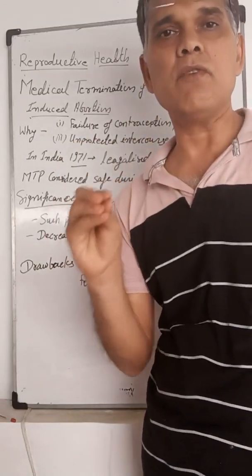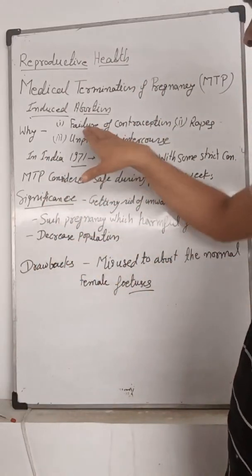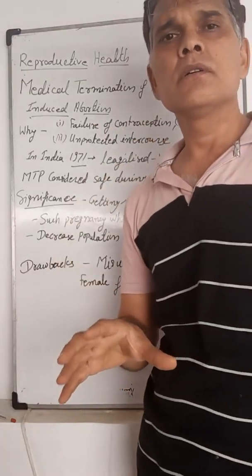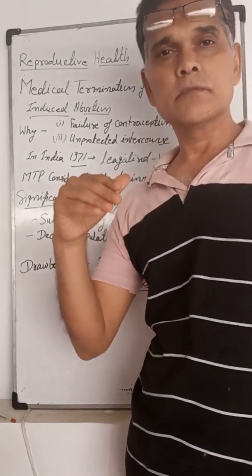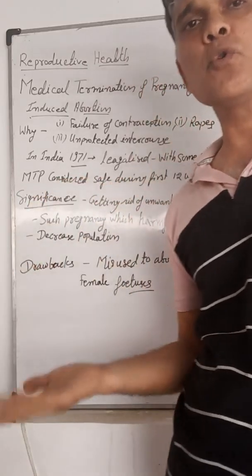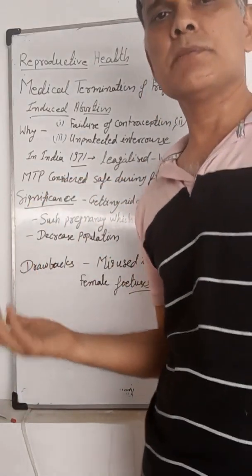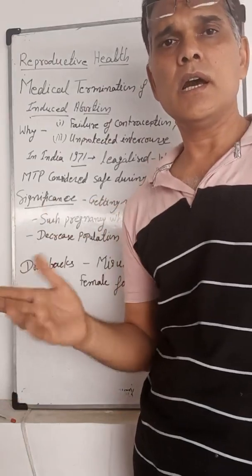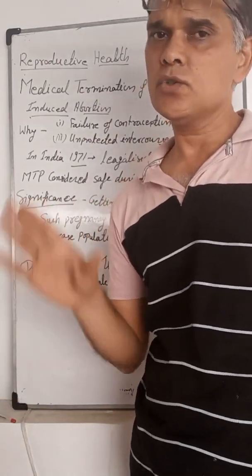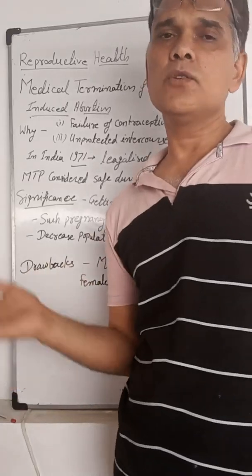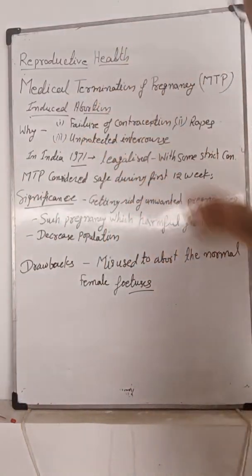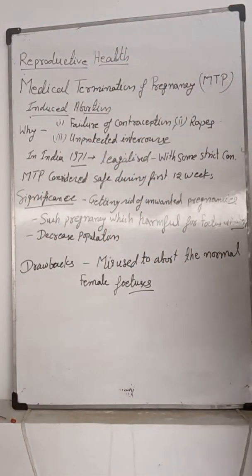Why is MTP required? Sometimes MTP is required due to failure of contraception. At the time of intercourse, different persons utilize different types of modes as contraception which prevent the pregnancy. Sometimes these modes fail and pregnancy occurs. So after that, MTP is required to remove such type of pregnancy. So due to failure of contraception, MTP, or medical termination of pregnancy, is required.